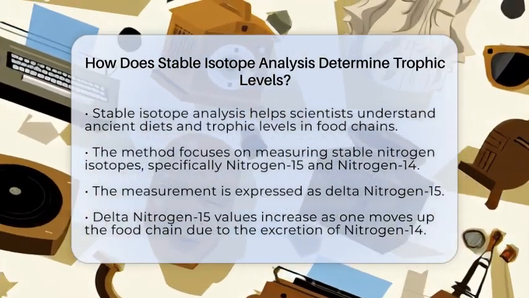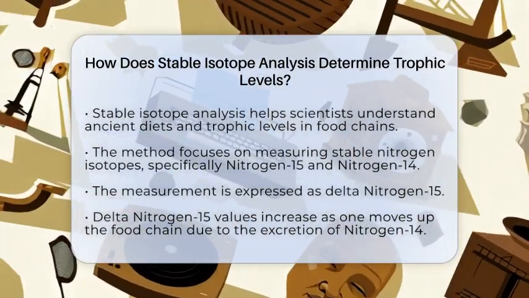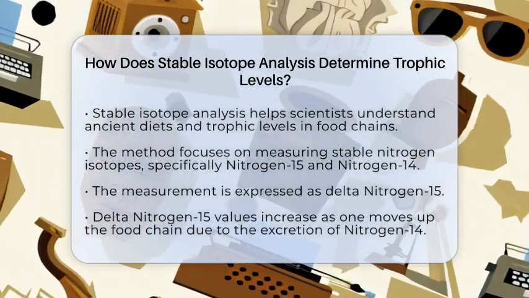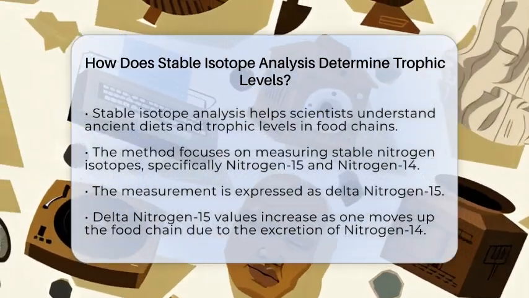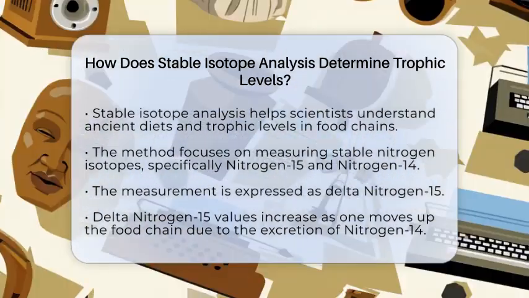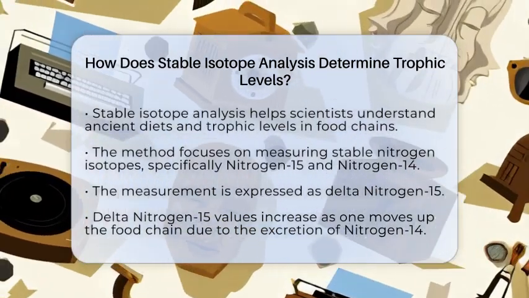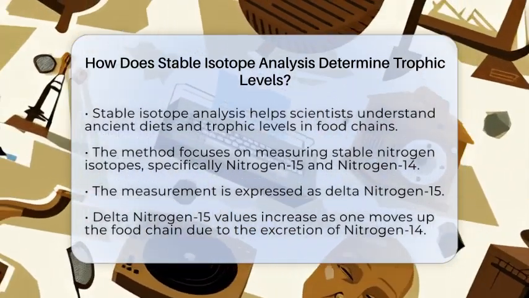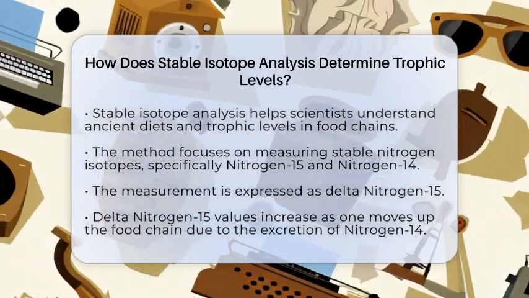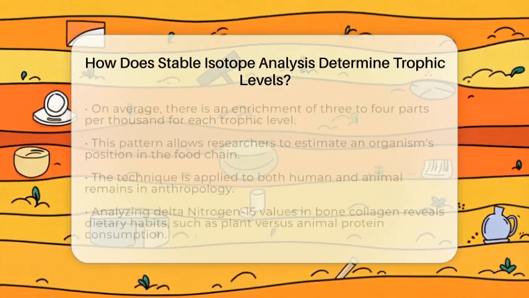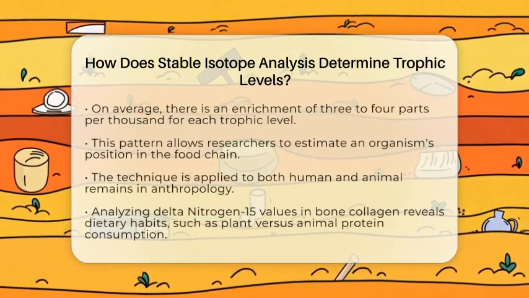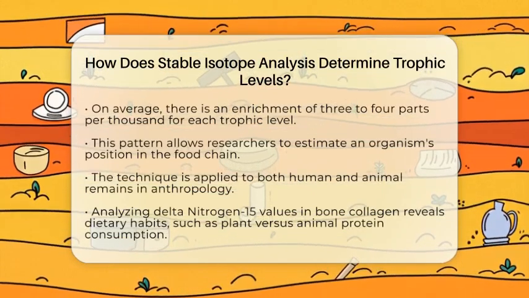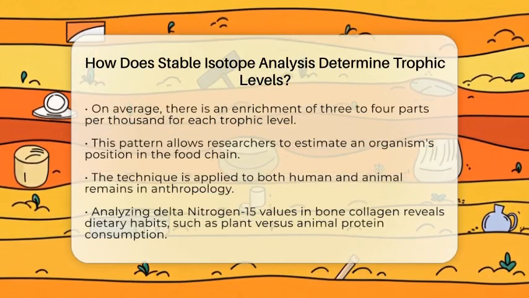This happens because organisms tend to excrete the lighter nitrogen-14 isotope, leading to a higher concentration of nitrogen-15 in the tissues of consumers. On average, this enrichment is about 3 to 4 parts per 1,000 for each trophic level. This predictable pattern allows researchers to estimate where an organism sits in the food chain.